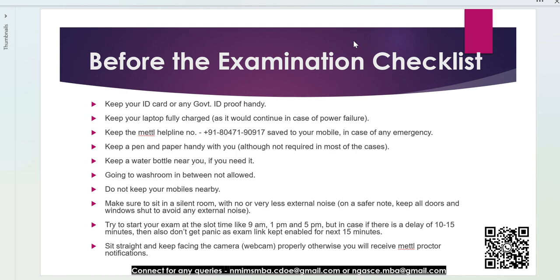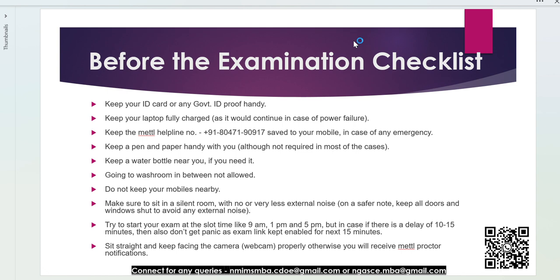Then keep a water bottle near you if you need it, because if you feel thirsty, they will not allow you to move out. Going to the washrooms in between is also not allowed. If you have some disease, or if you need to go to the washrooms frequently, you need to show your medical bills and medical prescription details prior to the exam. Otherwise, going to washrooms is not at all allowed during the complete examination.